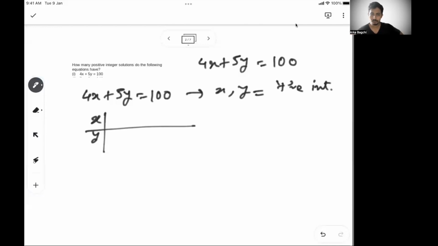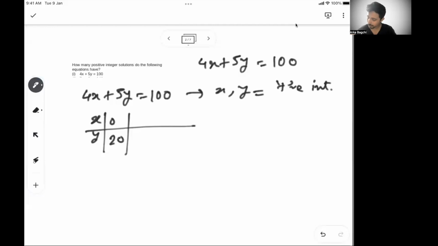The easiest value: I can think of x as 0 and y as 20, right? So that's the easiest value. Or I can think of y as 0 and x as 25. Both are valid. Now, what you have to do typically is...